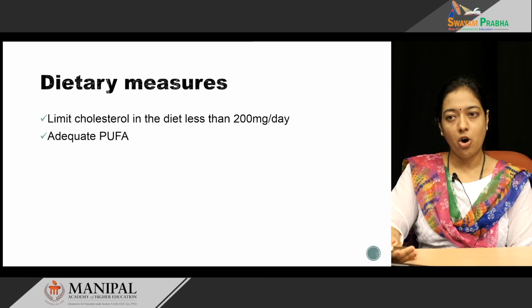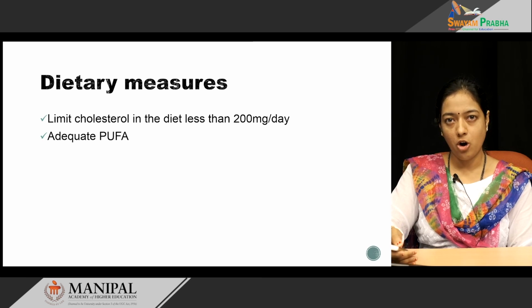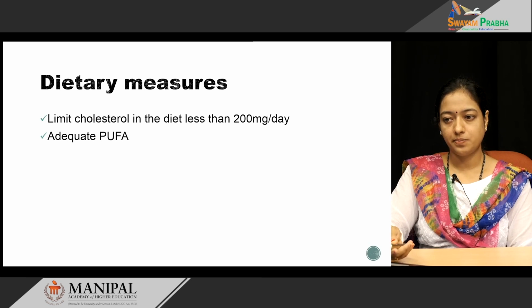That is why coconut oil is more appropriate than sunflower oil, but we should always know that moderation is the key. Coconut oil should be taken in moderation, because if you consume more ghee, more butter, more coconut oil, the total cholesterol level as well as total calories will increase, leading to atherosclerosis.